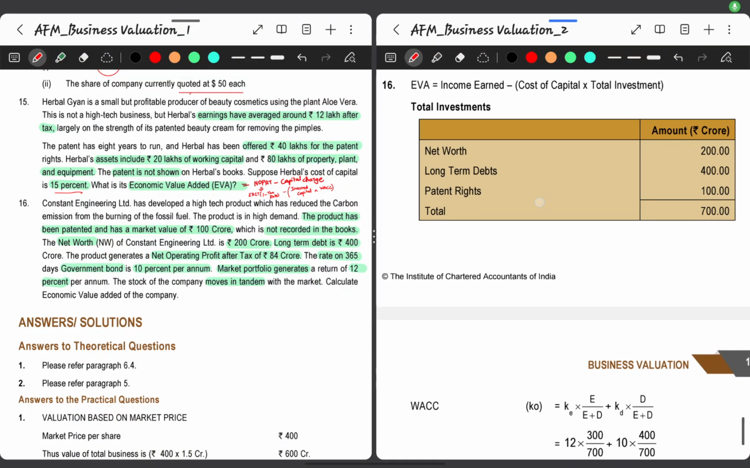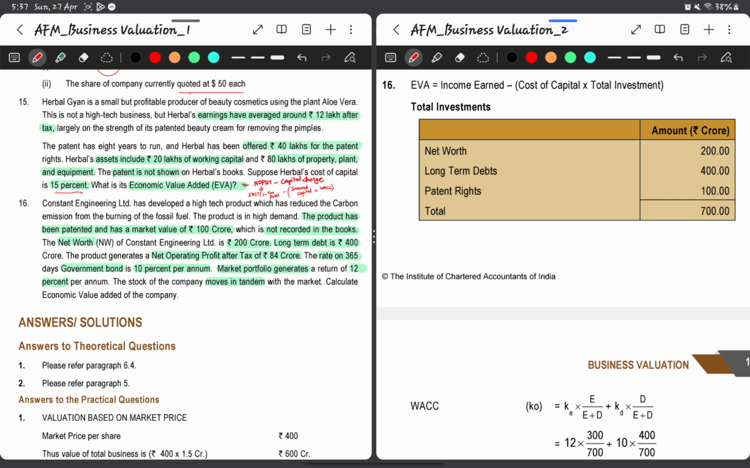ICAI students, let's revise CA Final AFM, Chapter 13 Business Valuation, Practical Question 16. Constant Engineering Limited has developed a high-tech product which has reduced the carbon emissions from the burning of fossil fuel. The product is in high demand. The product has been patented and has a market value of 100 crores. So the product value is 100 crores.